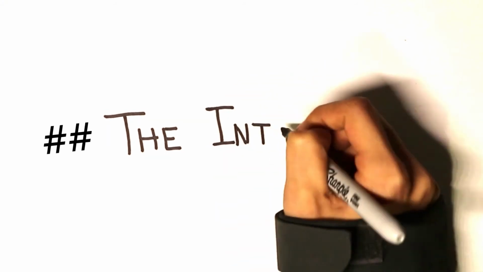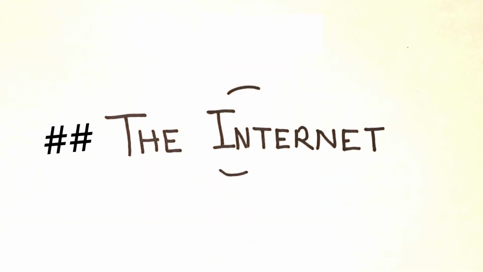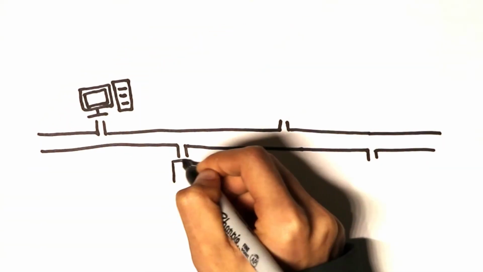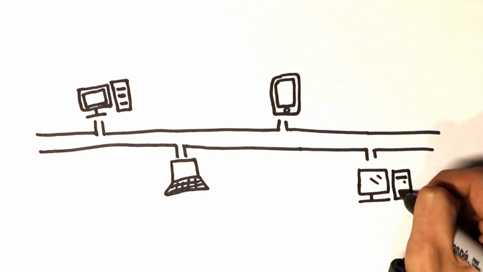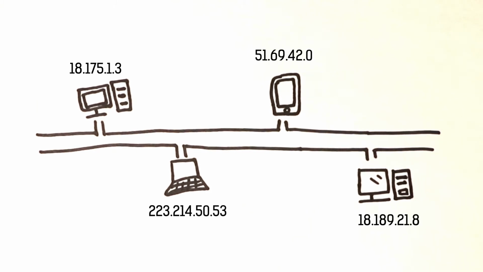So the main system we're trying to trick is the internet. Therefore, we must understand how it works. To keep it simple, think of the internet as this long connected wire that all computers share. They can refer to each other by addresses assigned to them, and you can send messages to any address on this network, and they can reply back if they want to.